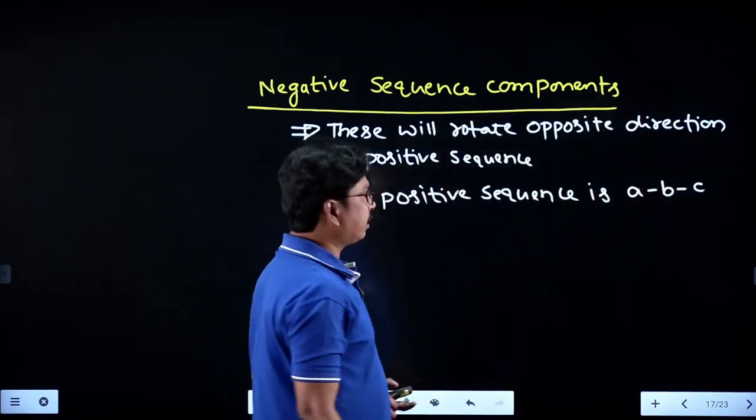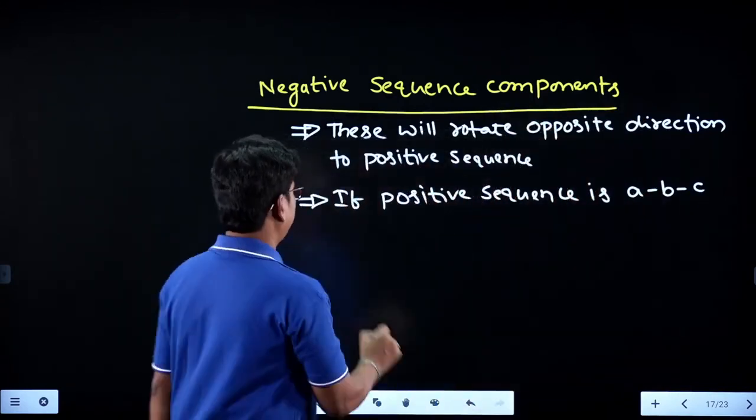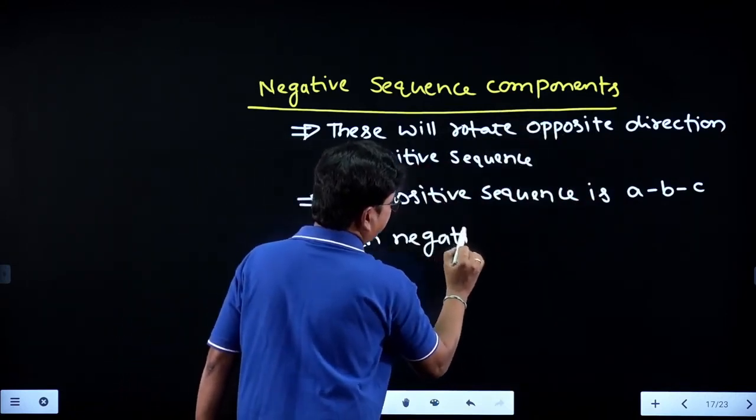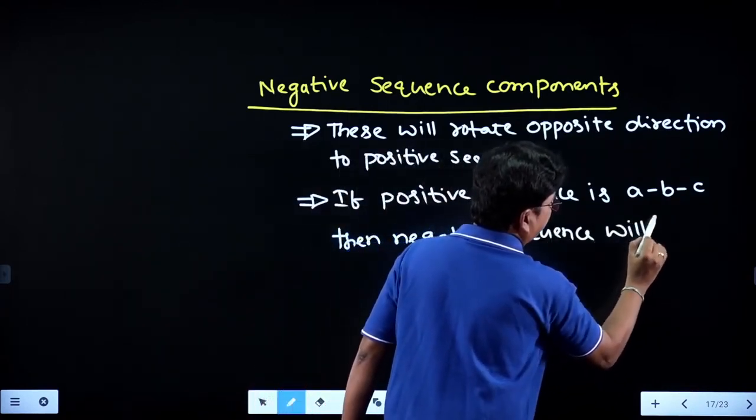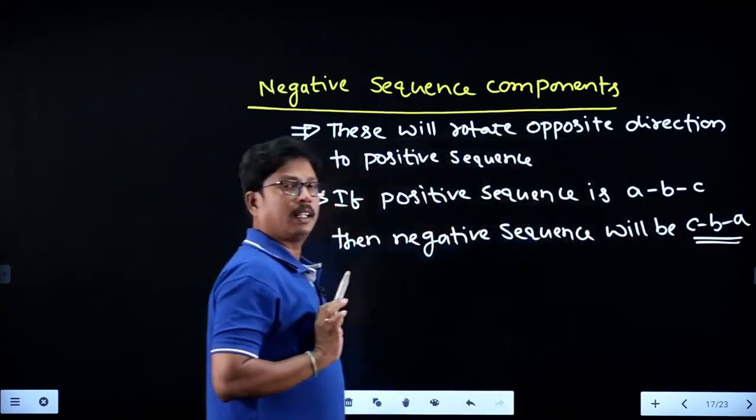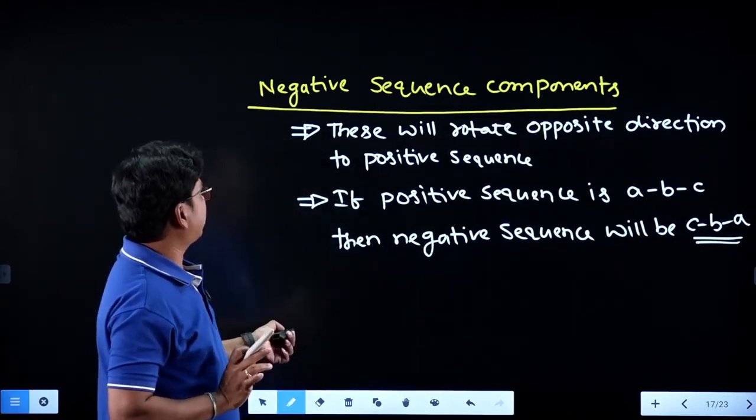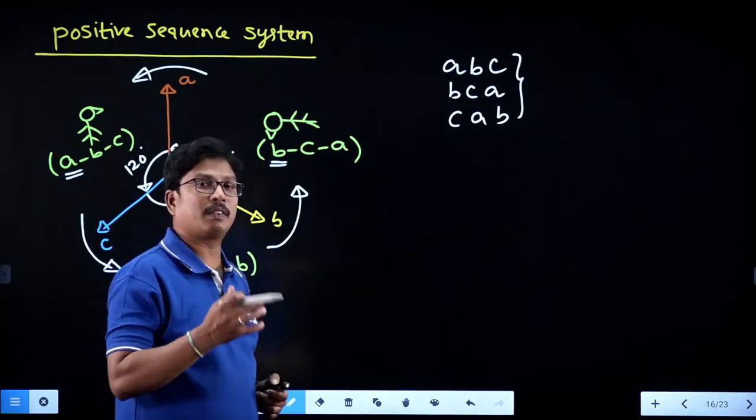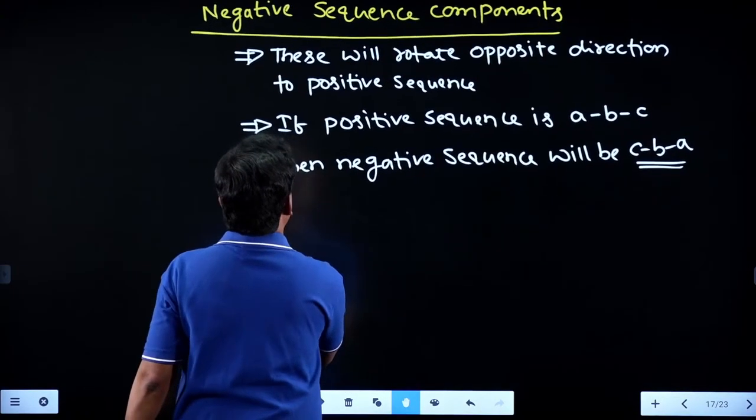then what about negative sequence in reverse order? In reverse order it will be CBA. Then negative sequence will be CBA, and these are rotating in which direction? Opposite direction to that of the positive sequence. So just check here, the positive sequence are rotating in anti-clockwise direction, therefore the negative sequence will rotate in the clockwise direction, right? Therefore we can represent these vectors in the clockwise direction.